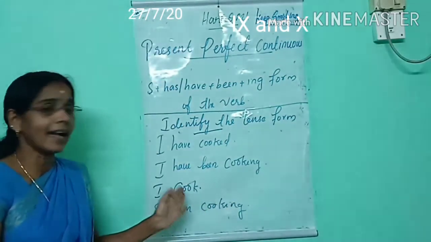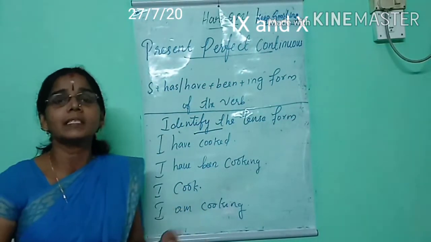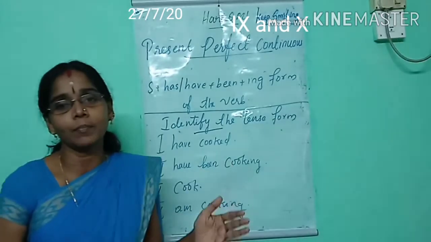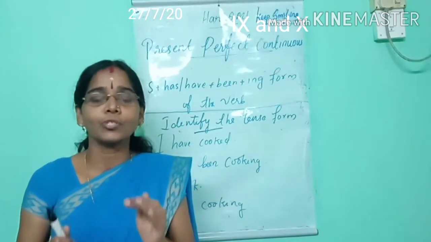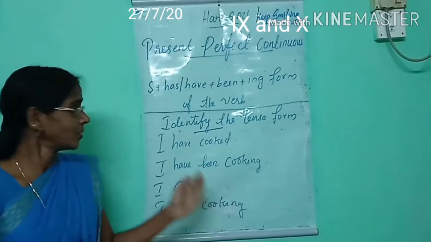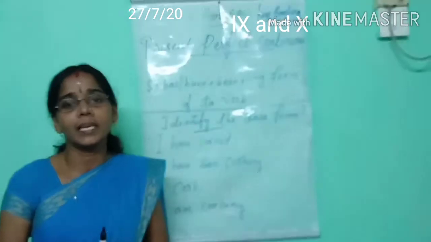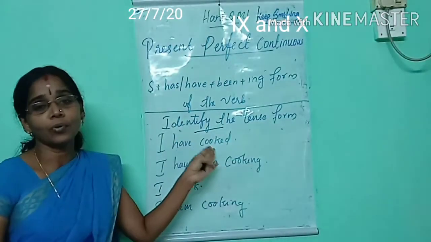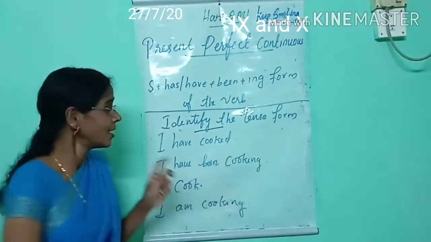And next one, I cook. When you hear this sentence, you suddenly identify I cook means that's a habitual action. Last one is I am cooking. I am cooking means what's happening right now. Now you should identify each tense form. The first one, I have cooked. Which tense form have I used here? Can you say? Yes. I have cooked means present perfect.